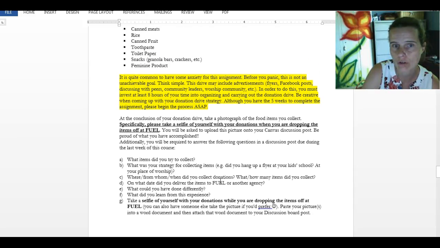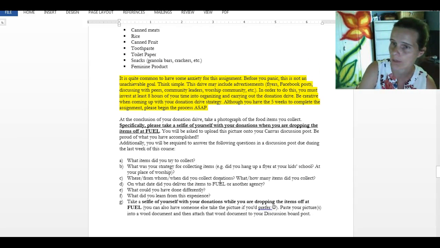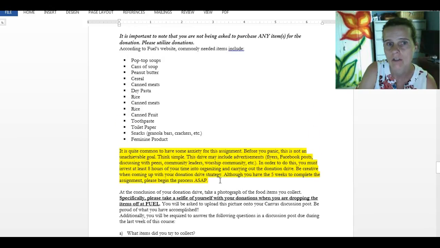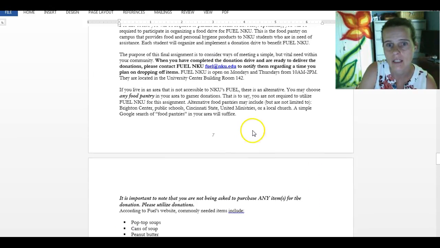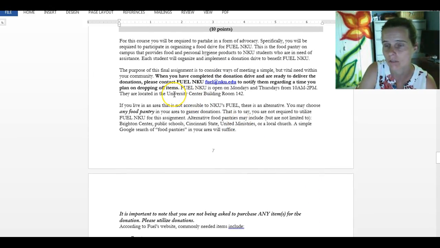I strongly urge you to start this assignment as soon as possible. Do not put this off to the last week of this class. We only have 5 weeks in this class, so it's important that you start this as soon as possible. Fuel NKU's address is right up here, so it's on NKU's main campus. They are in the University Center building, in room 142. However, during the summer, they will have alternate hours. So I will get back with you to ensure that these hours are correct.